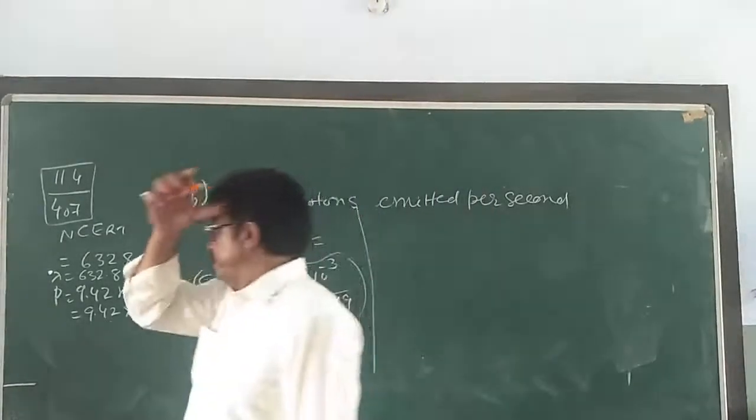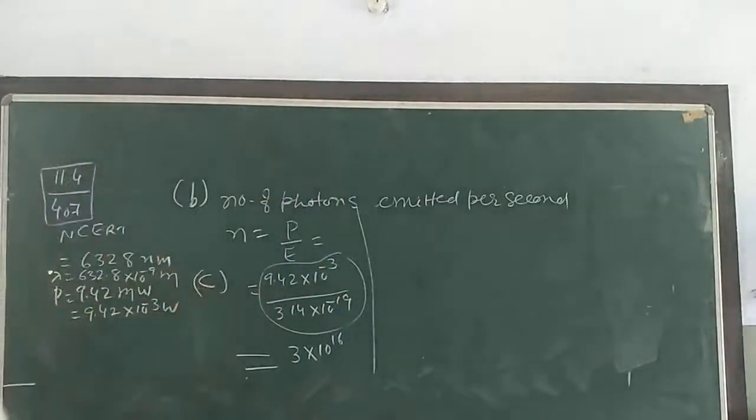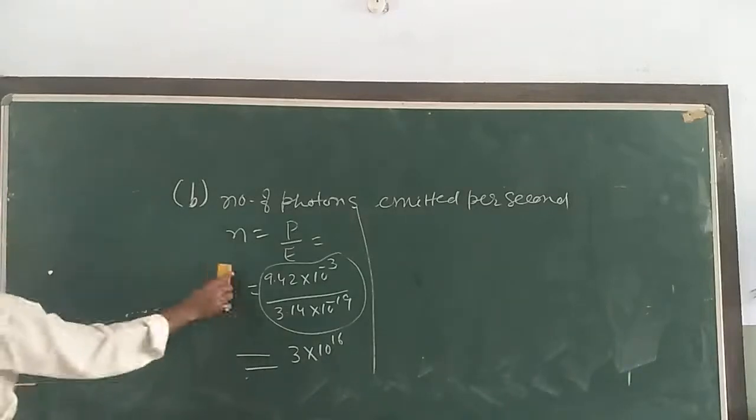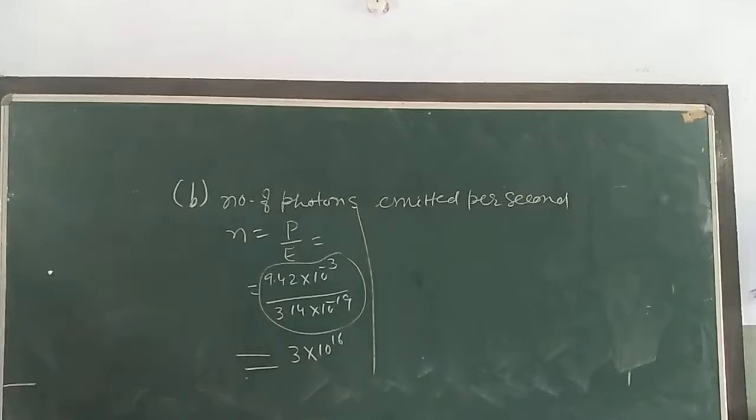Then what is the last part, C part? Mass of hydrogen atom is equal to the mass of a proton. Here the part C given to you, you have to find out how fast the hydrogen atom has to travel.